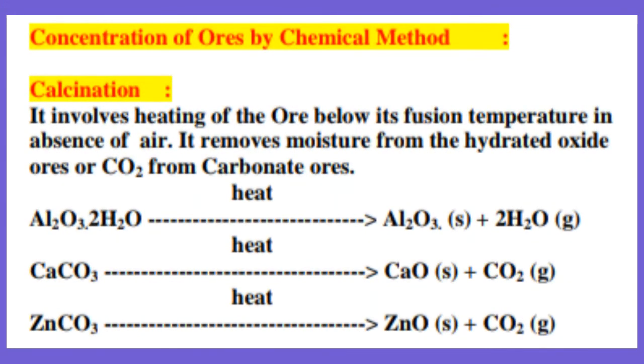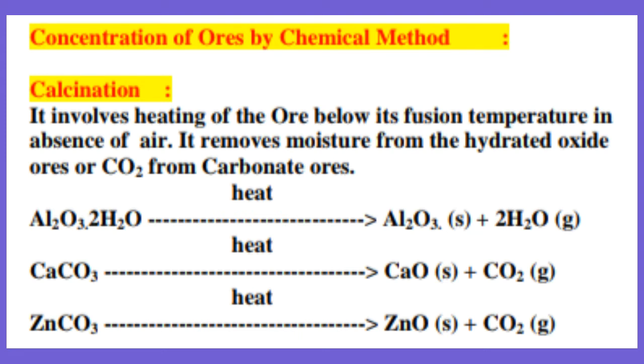Concentration of ores by chemical methods. First, let us discuss calcination. It involves heating of the ore below its fusion temperature in absence of air. It removes moisture from the hydrated oxide ores or carbon dioxide from the carbonate ores. That means calcination is a process of heating the ores below its fusion temperature in absence of air. Okay, clear? During calcination, moisture is removed from the hydrated oxide ores or carbon dioxide is removed from the carbonate ores.